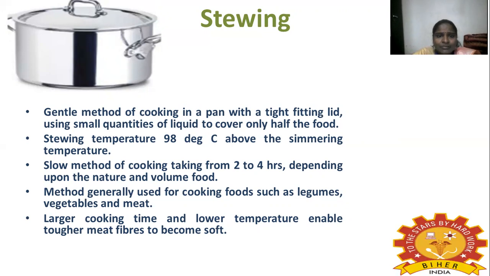The temperature in this process is 90 degrees Celsius, just above the simmering temperature. It is a slow method taking more time, 2 to 4 hours, and the timing is based upon the nature and volume of the food. The method is generally used for cooking foods such as legumes, vegetables and meat. The long cooking time and lower temperature enable tougher meat fibers to become soft.